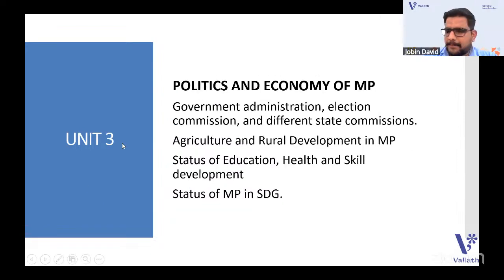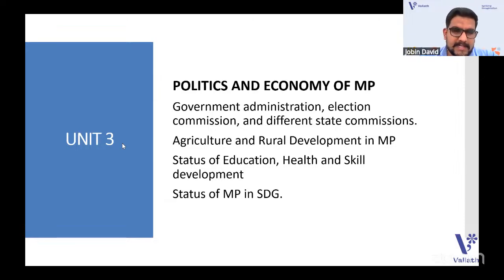Coming to Unit 3, politics and economics of Madhya Pradesh. That is a very important one, where you can have constitution-level questions, and you should focus on the state of Madhya Pradesh. That means the administration, how governance works, the chief minister, the ministers, how many constituencies there are in Madhya Pradesh, and the political governance policies.